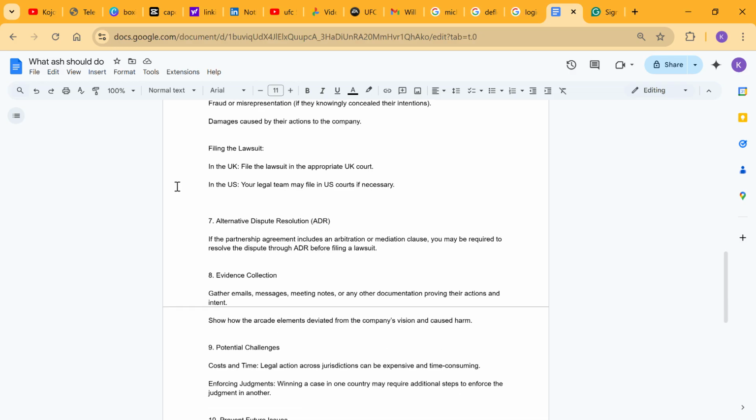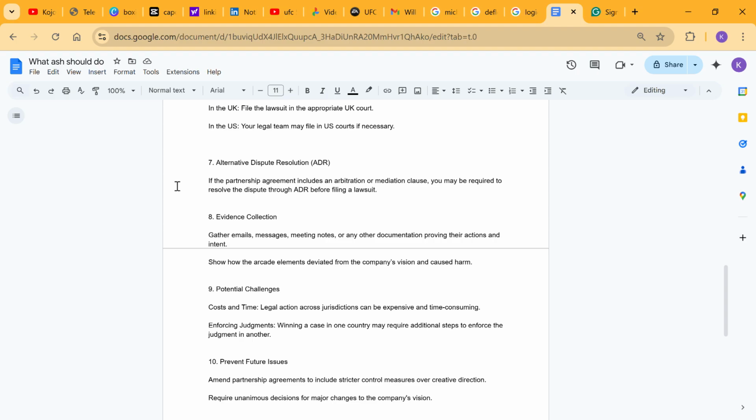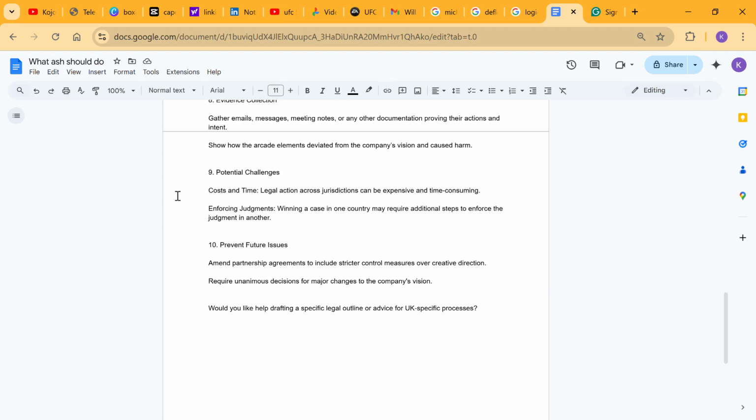Number seven, filing the lawsuit in the UK. File the lawsuit in the appropriate UK court. In the US, your legal team may file in US courts if necessary. Alternative dispute resolution: if the partnership agreement includes an arbitration or mediation clause, you may be required to resolve the dispute through ADR before filing a lawsuit. Evidence collection: gather emails, messages, meeting notes, or any other documents proving their actions and intent. Show how the arcade elements deviated from the company's vision and caused harm.